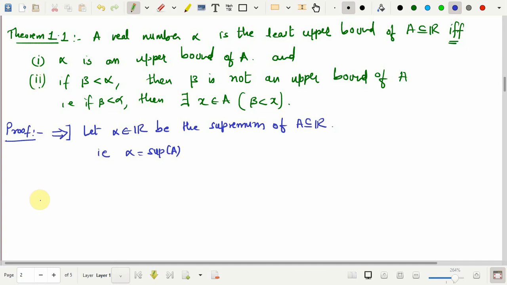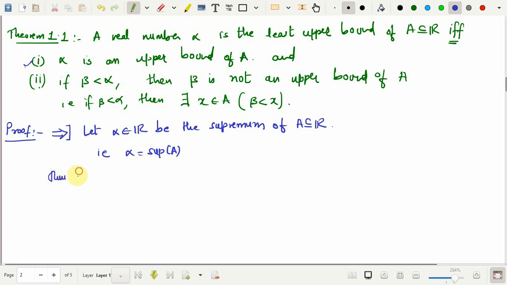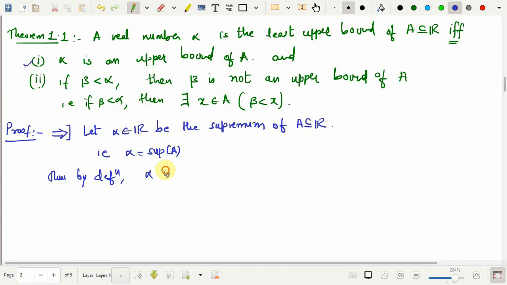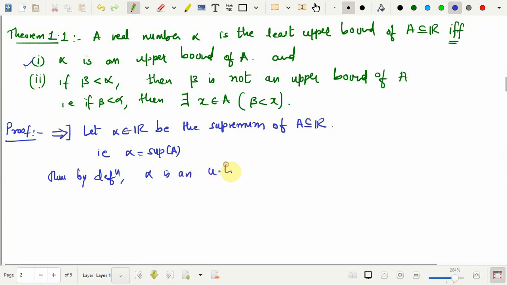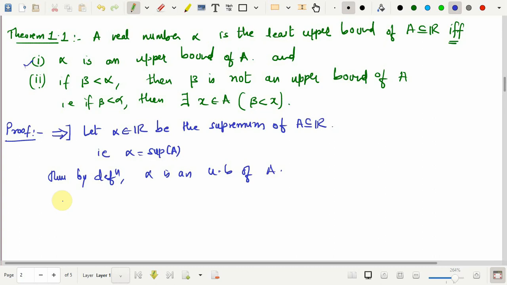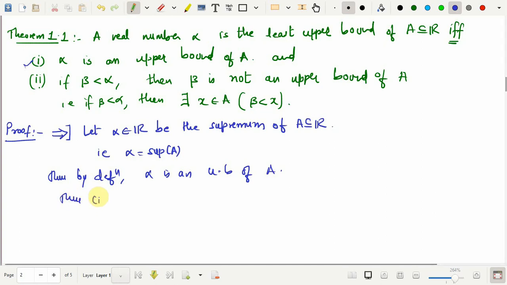Okay. Now, since alpha is a supremum of A, by definition of supremum, alpha is an upper bound of A. So, definitely this statement is true. So, thus by definition I can say that alpha is an upper bound of A. Okay. So, we have proved the first statement. So, thus 1 is true.